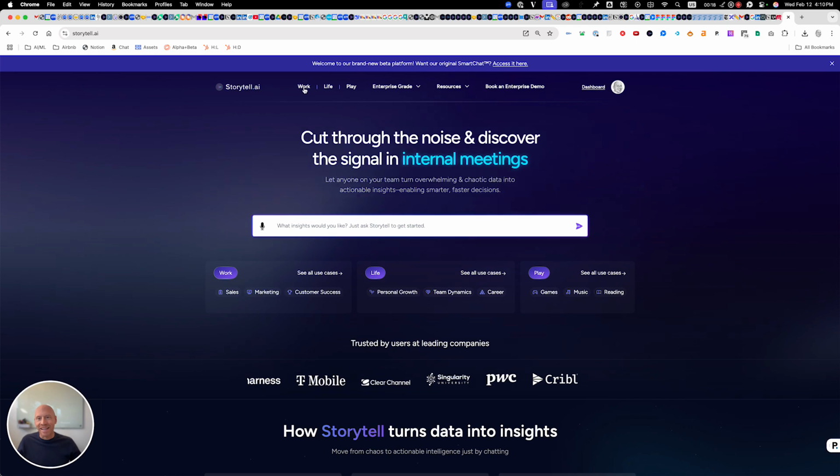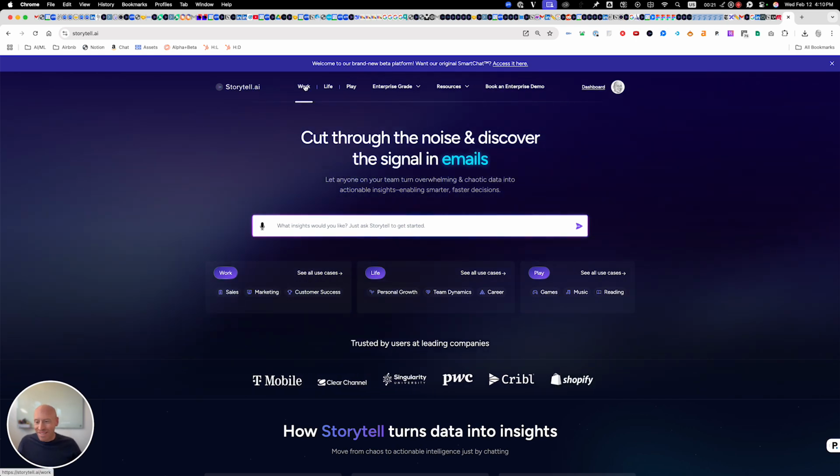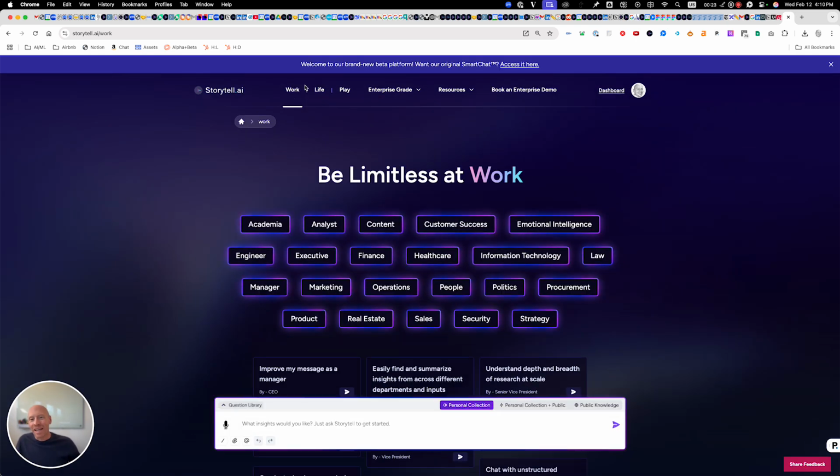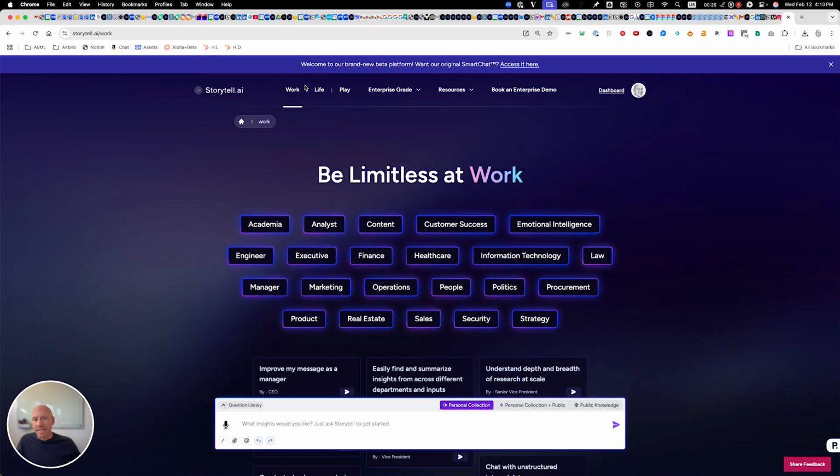I've got my kids tonight, and I wanted to bring my kids, but GitHub doesn't let kids in the building. So anyway, just a really quick heads up about Storytell.